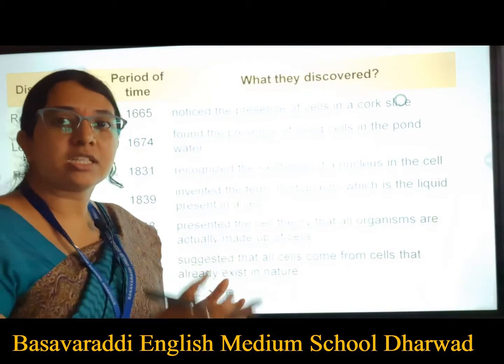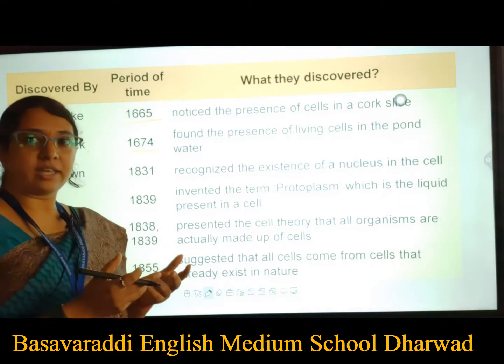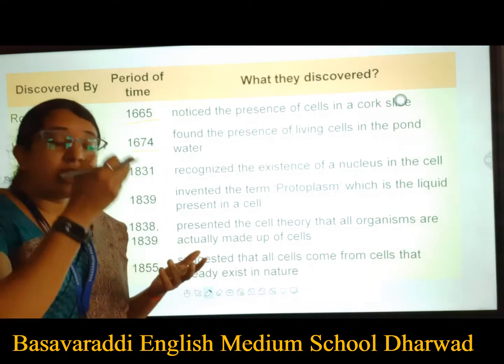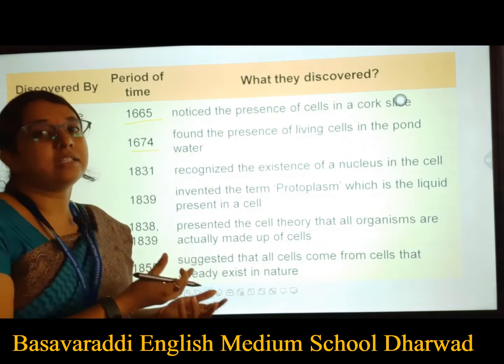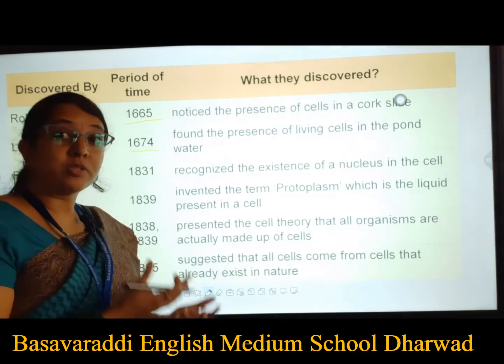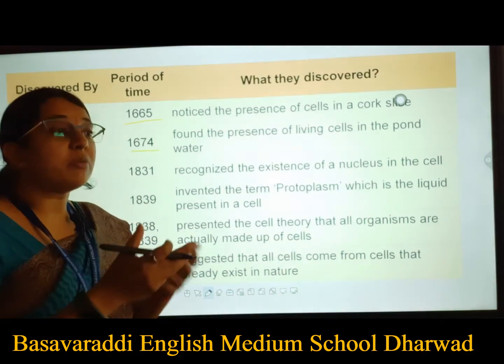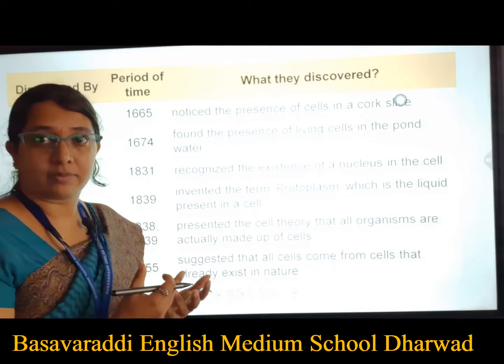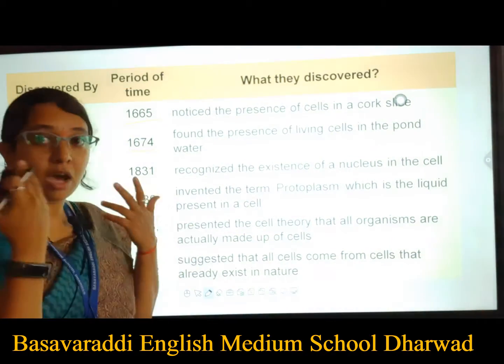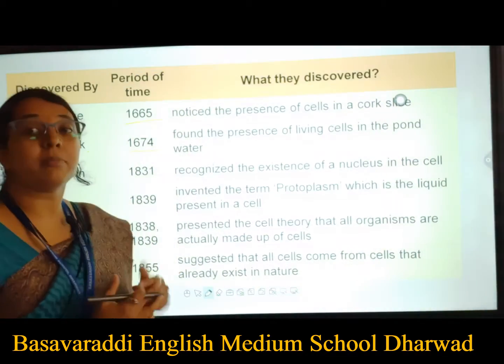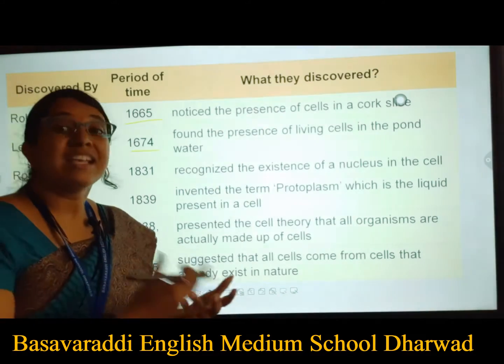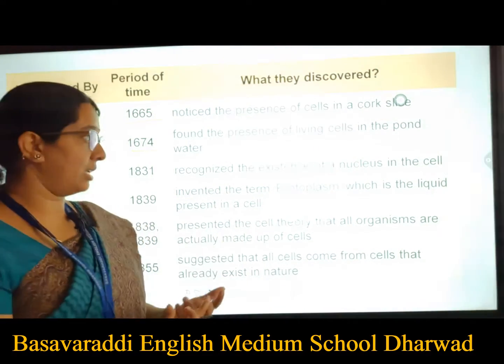What he did was collect the pond water and observe it under the microscope. When he observed it, he was able to see some living cells. That means he was able to see some movement in the water. We can't see them with our naked eyes, that's why we observe them under a microscope. He was able to see some things moving randomly there.